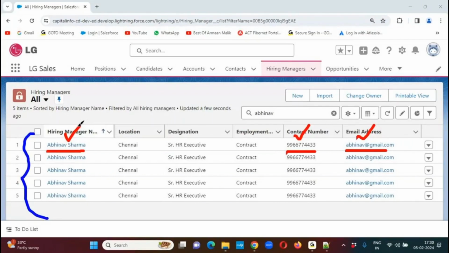Do we have any such kind of deduplication mechanism in place in Salesforce by default? We have to implement this. In this case, we can go with the help of triggers. That means as part of development. Through development, we can implement our own triggers. With the help of these triggers, we can prevent this kind of duplicate records based on the required combination of field values. Okay.